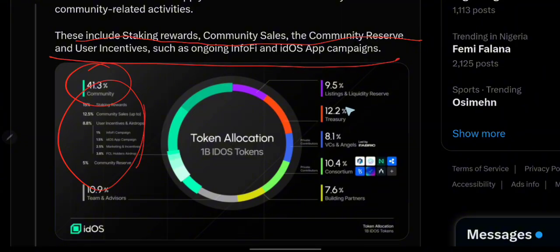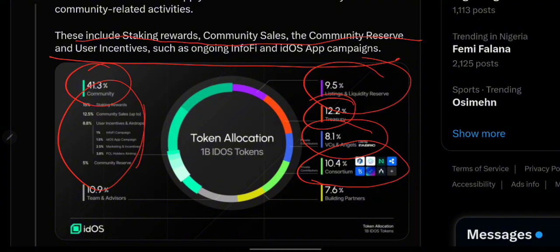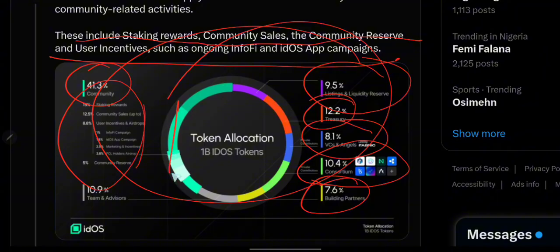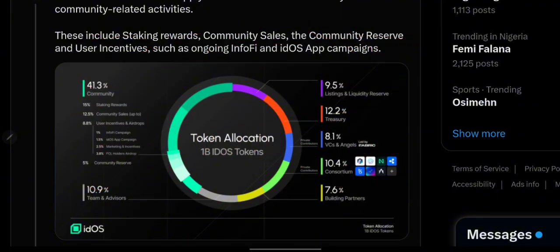When you look over, you can see the listing and liquidity reserve is of course 9.5%, and the treasury is going to be comprising 12.2%, and the VC and angels are going to be getting 8.1%. Then the consortium has 10.4%, then builder partners get 7.6%. So generally this totals up to 100%. This is basically all you need to know right now as regards how the IdOS token is going to be distributed, and of course how it is allocated to different sectors.